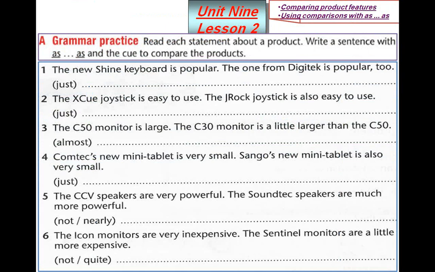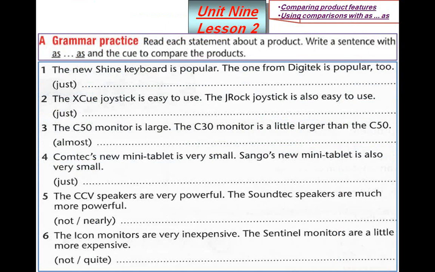Example number 1, here we have just. That means we are going to express similarity. Here we have two sentences. We need them to be just one sentence using the comparison form as.